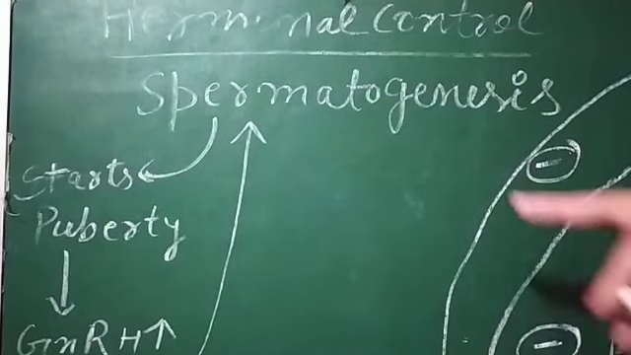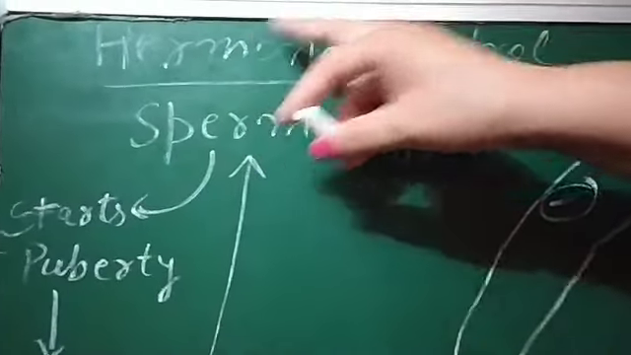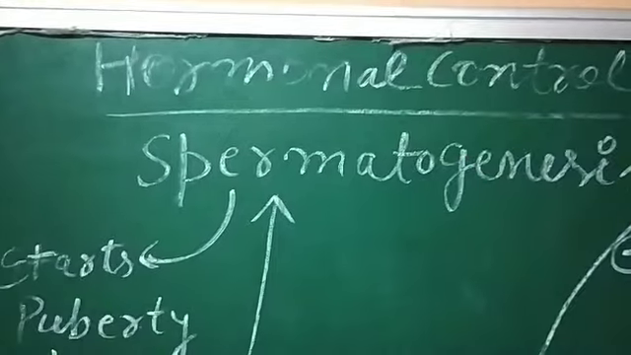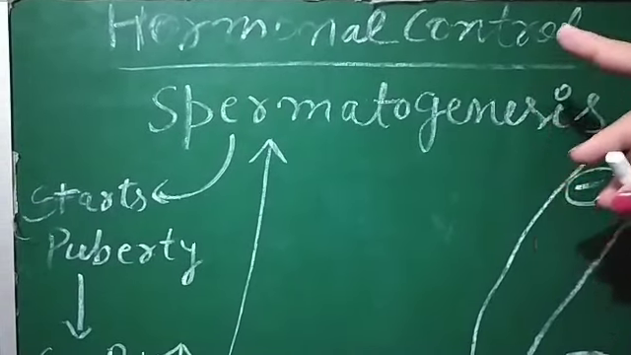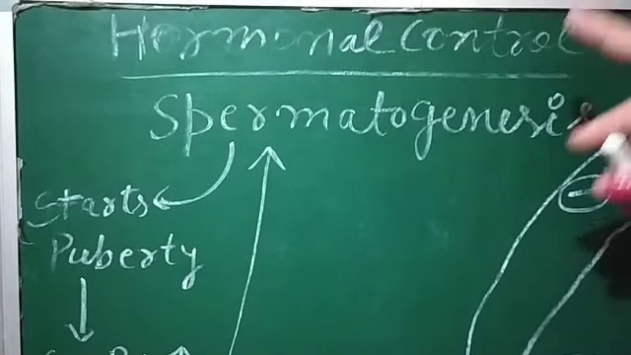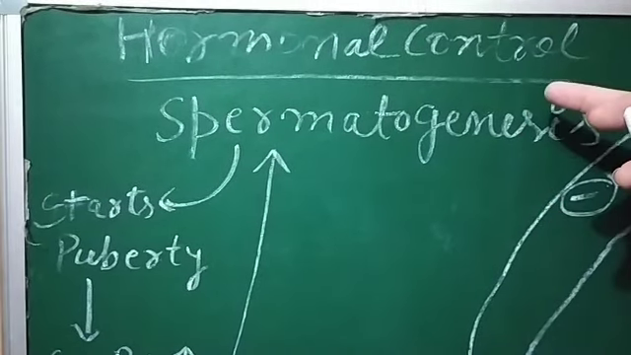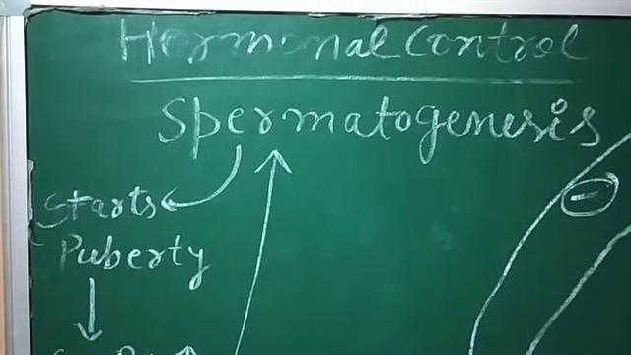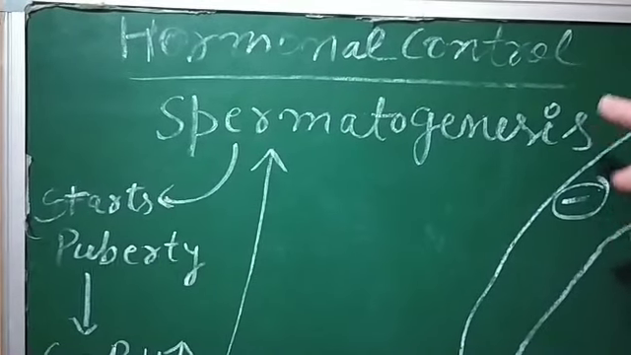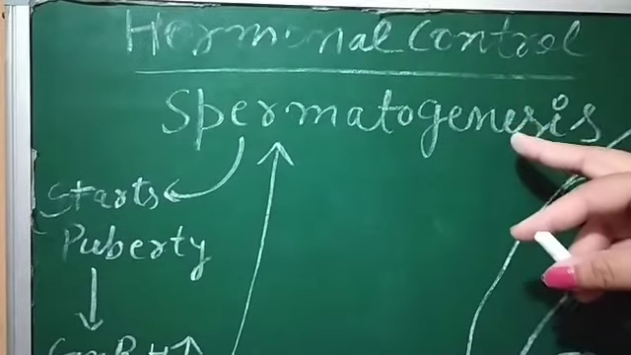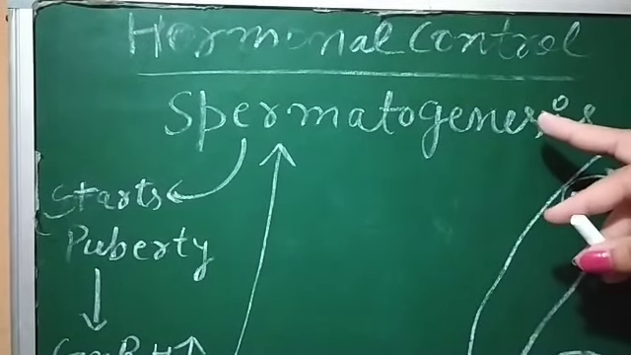Hello students, now we have to discuss hormonal control of spermatogenesis, means how the process of spermatogenesis is regulated. It is controlled by the different parts of our brain. The pituitary gland is there, hypothalamus is there. So how this process is regulated, that we have to discuss.